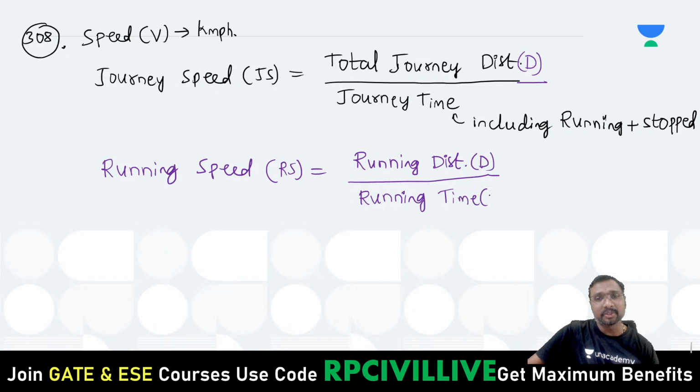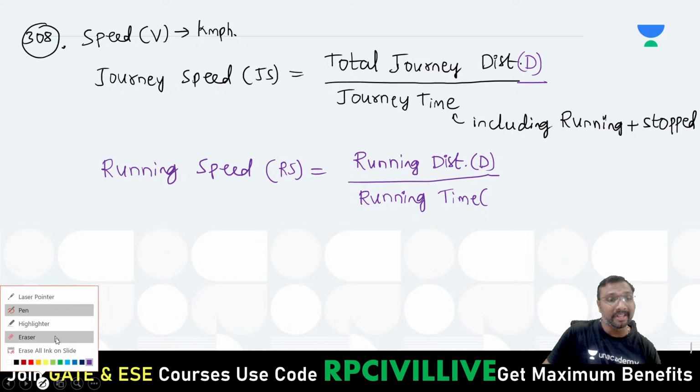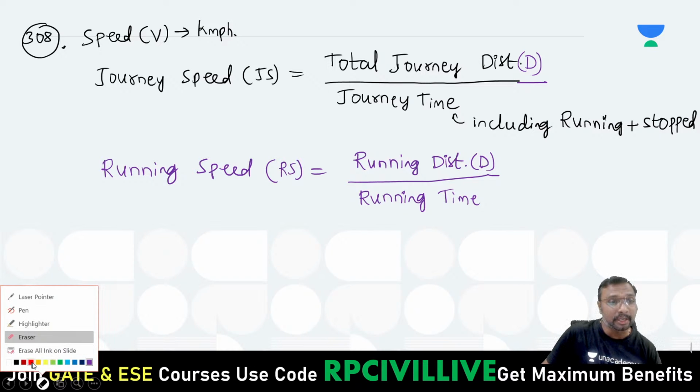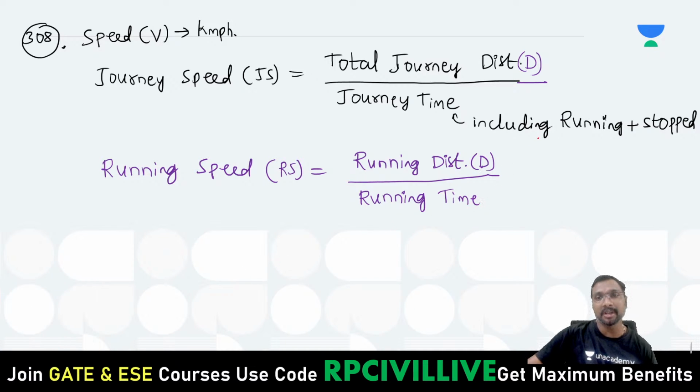Running time means, is it including the stopped times or not including the stopped times? It is not including the stopped times. You have to be careful. It is not including stopped time.